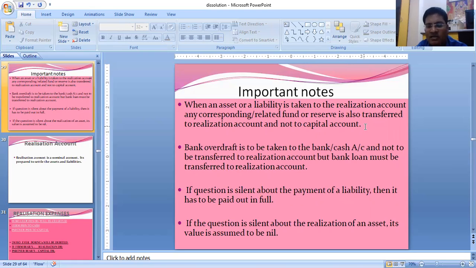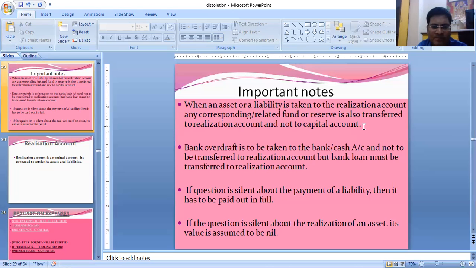Investment will be closed as to investment in the realization, and investment fluctuation fund will be recorded as by investment fluctuation fund in realization. That means investment fluctuation fund has to be credited in realization having a credit balance, and investment having a debit balance will be debited in the realization to close it.